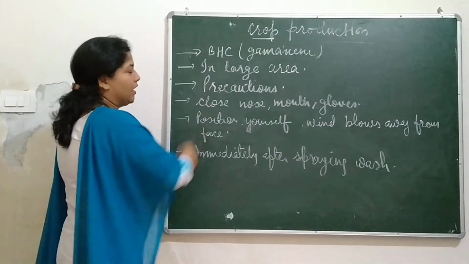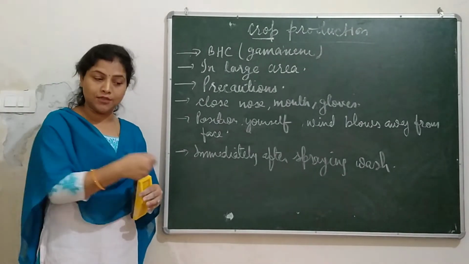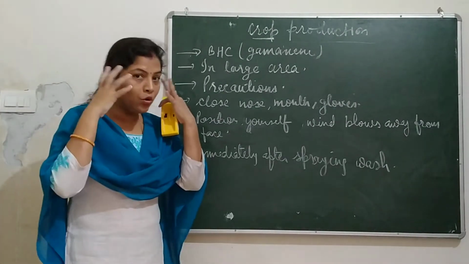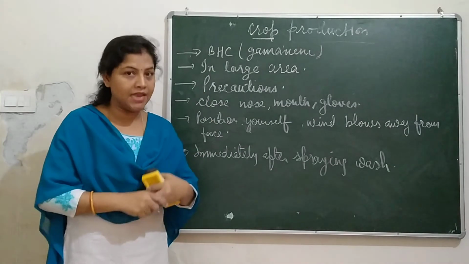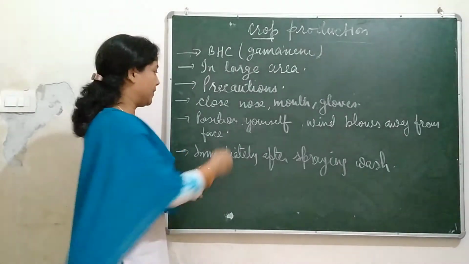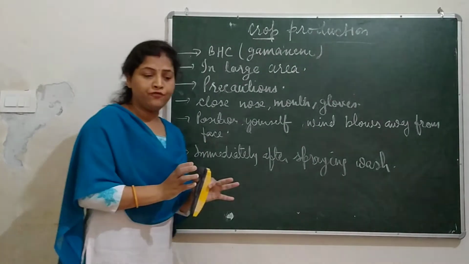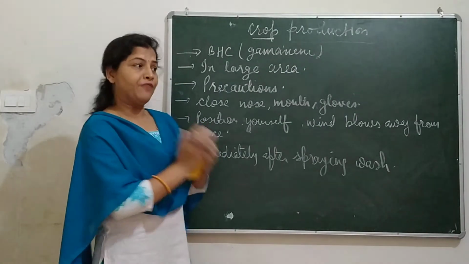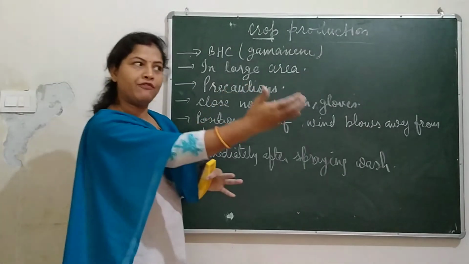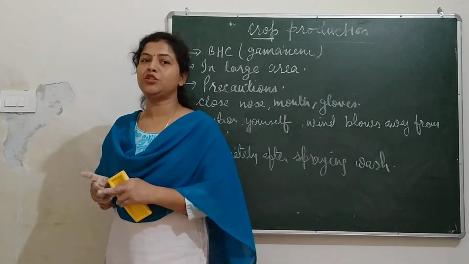Now precautions. While spraying, suppose we are doing it manually, using a machine to spray pesticides or any kind of chemical substances. At that time, we must use gloves, cover the nose and mouth properly, cover the hair properly, and then we should go with the sprayer. While using the spray, farmers need to position themselves in such a way that the wind does not come towards their face. It should be away from the face.